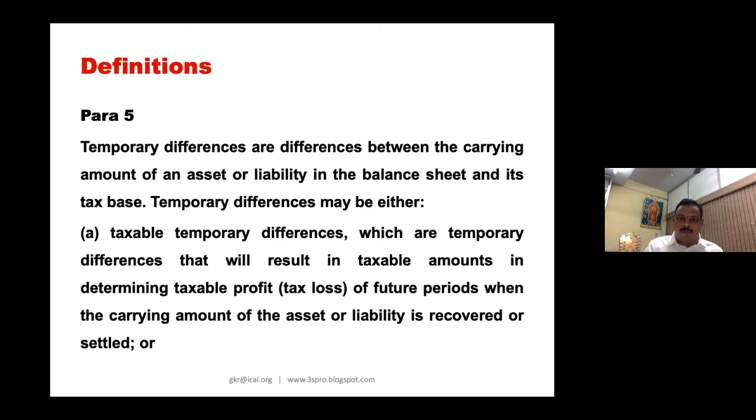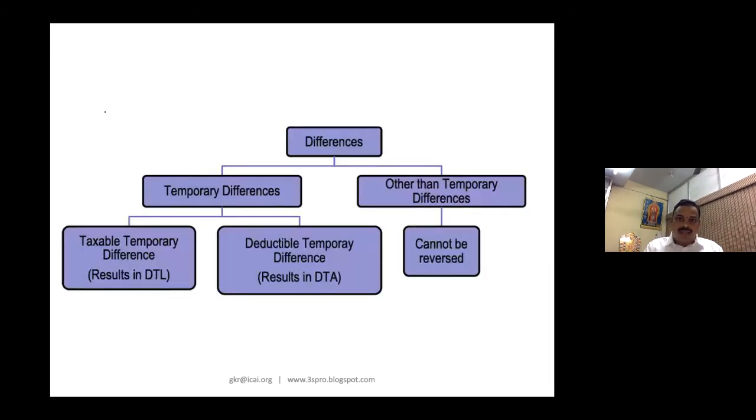In Ind AS 12, they only speak about temporary differences and other than temporary differences. This temporary difference is what is called your timing difference under AS 22. Other than temporary difference is your permanent differences, which cannot be reversed. That is why this part is not discussed much in detail. But in AS 22, permanent difference also has been discussed, which is not required at all. That is why AS 22 is purely an income statement approach. Here, it is a balance sheet approach.